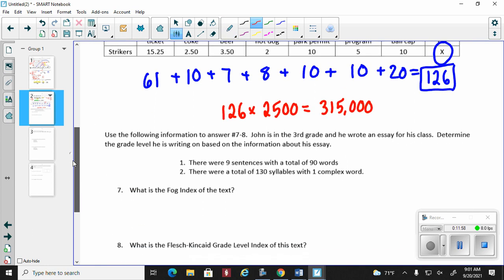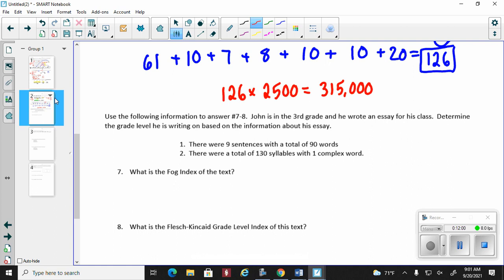All right. Now, the fog index as well as the Flesch-Kincaid. This is something, again, that is very formula driven, and those formulas will be given to you. And I have the formulas right here. All right, so we're going to kind of speed up on this. So what is the fog index? Remember, if you have a scientific calculator, you literally just plug all the information in.